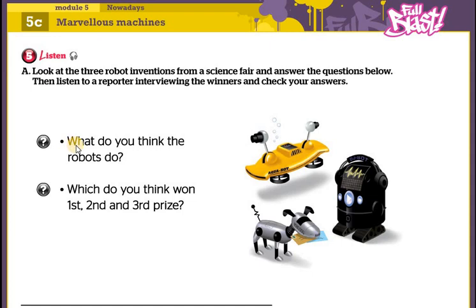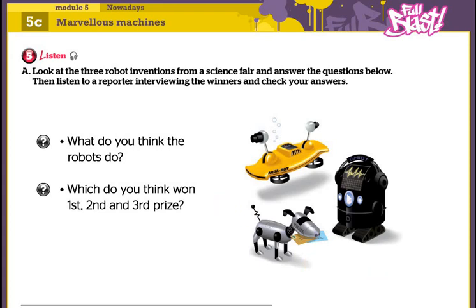So what do you think each one of the robots does? Which robot do you think won the first, second, and third prize? Please answer these questions, then listen and check your answers.